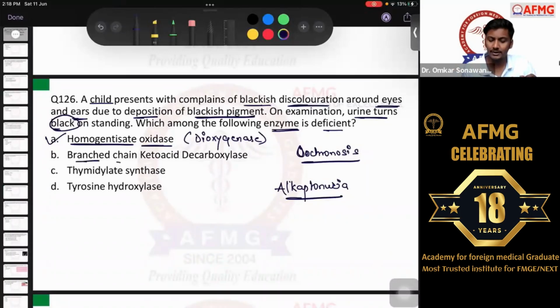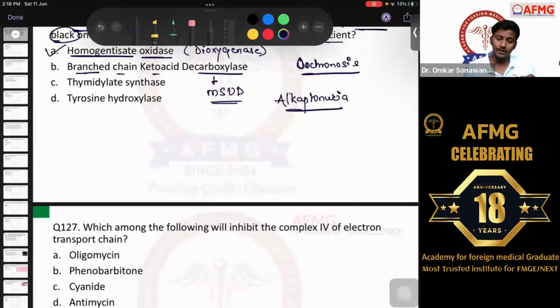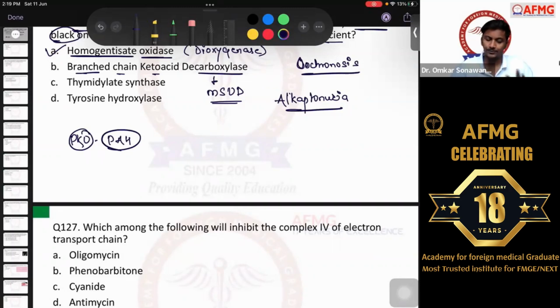Apart from this, branched chain keto acid decarboxylase is the enzyme which is deficient in maple syrup urine disease, and there the urine will have a maple syrup like odor or burnt sugar like odor. That is important that you need to know. Whereas tyrosine hydroxylase is the enzyme deficient in tyrosinemias. Another important condition is phenylketonuria, in which the enzyme deficient is phenylalanine hydroxylase. There the urine turns green, usually with the help of a ferric chloride test. That is phenylketonuria.